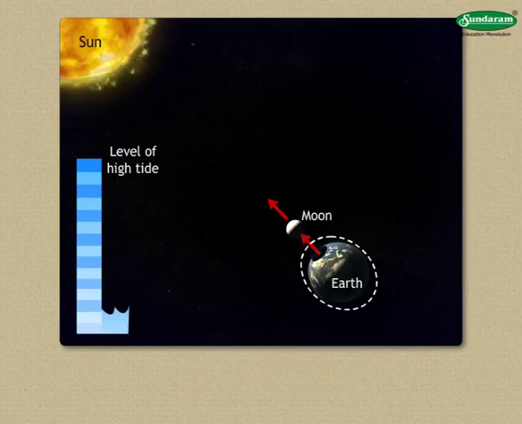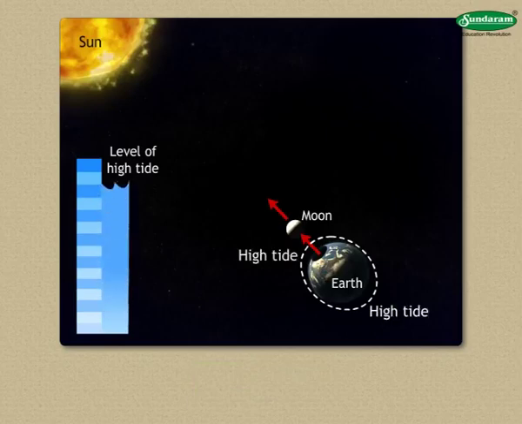As a result of the greater amount of rise in the water level at the place of the high tide, the locations of low tides experience greater lowering of water level. Second type is neap tide.